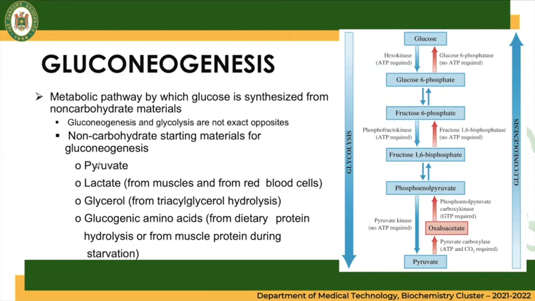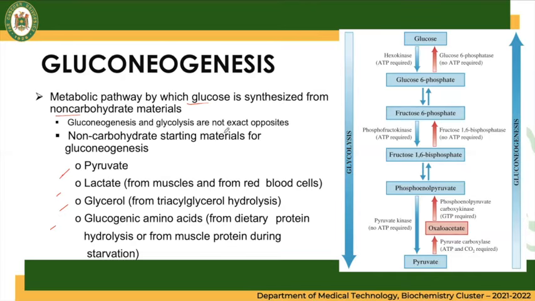The starting materials that we could use could be pyruvate, lactate, glycerol, glucogenic amino acids that came from dietary protein hydrolysis or from the muscle protein during starvation. So it is a metabolic pathway by which glucose is synthesized from non-carbohydrate material.